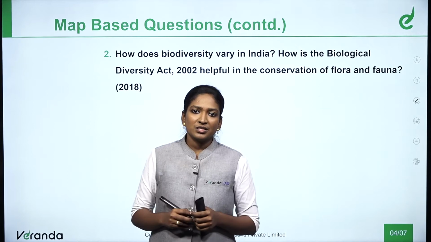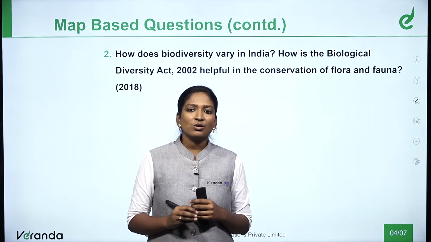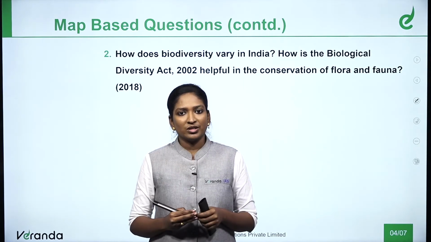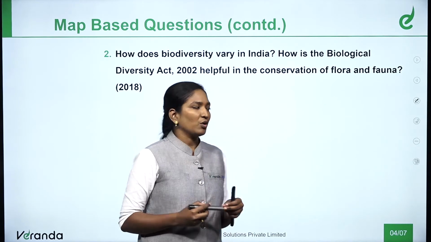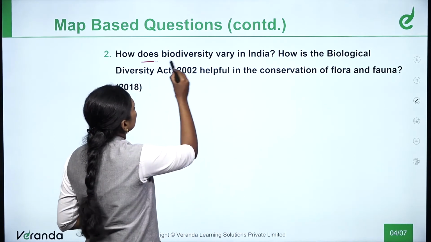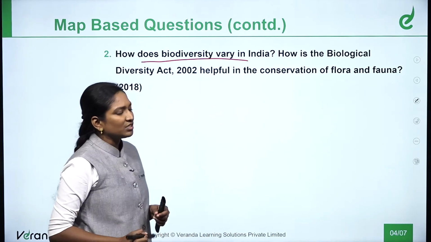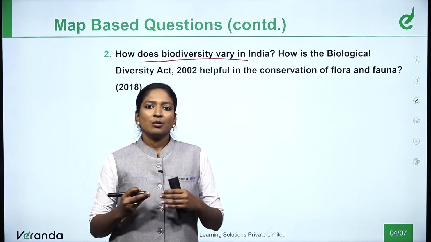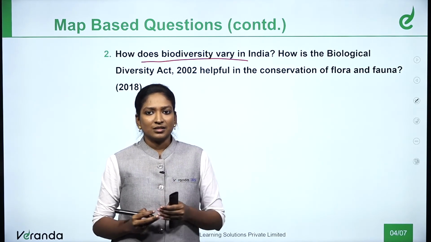Here comes a question about biodiversity. They are not asking what biodiversity is. They are asking how biodiversity varies in India, which means comparing the biodiversity of India with other regions.